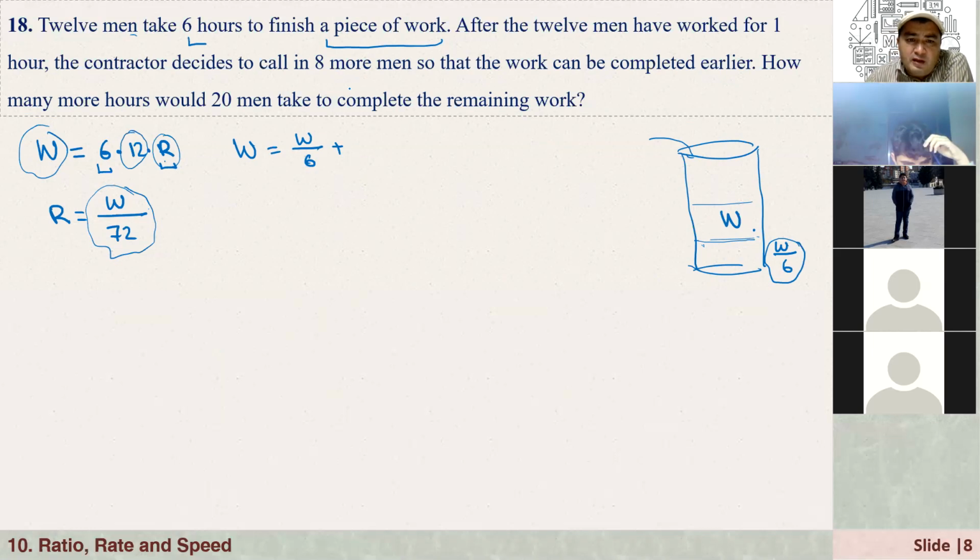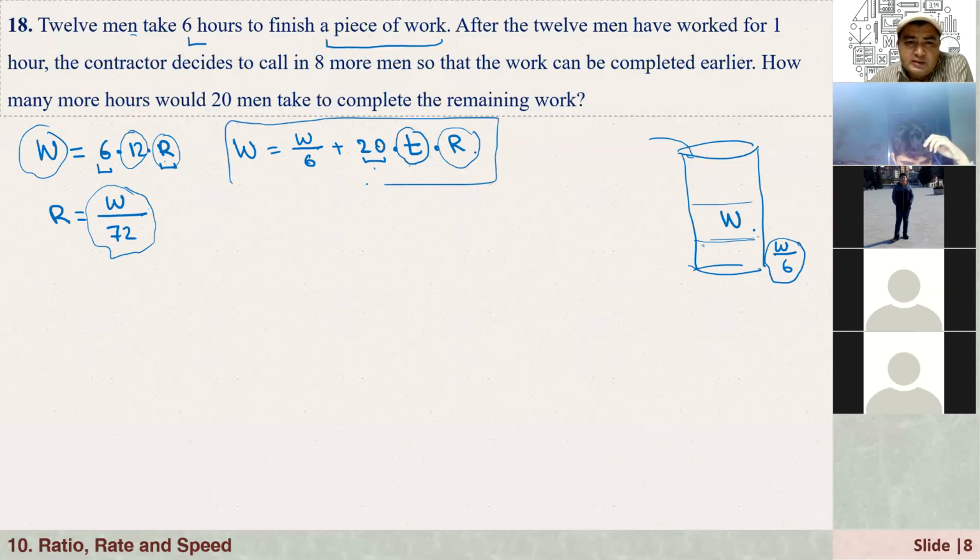And now 8 more people join the group. So how many people are working now? It is 20. So we have 20 times the time, let's say it is T. That is 20 people, each one working at rate R, and the time taken to complete the job if 20 people work together is T. So that is our equation.